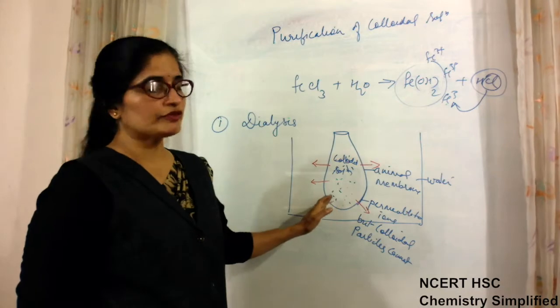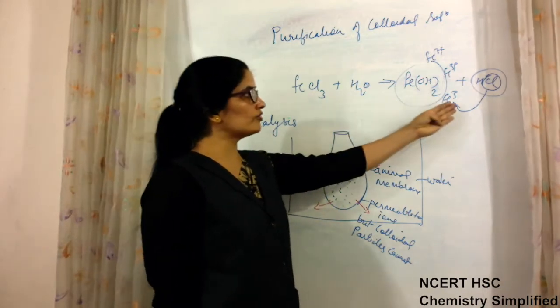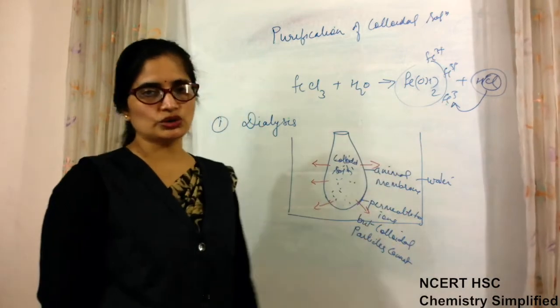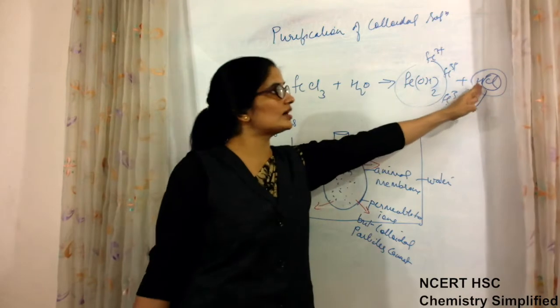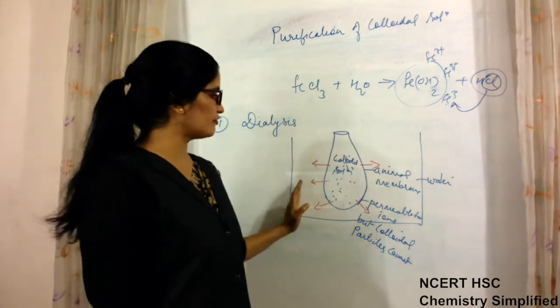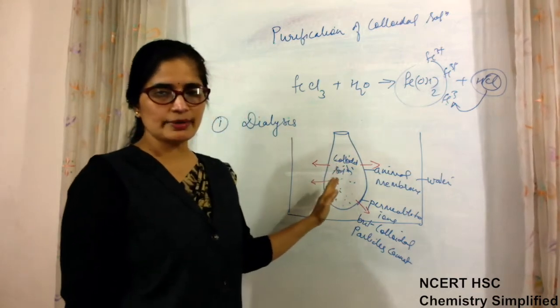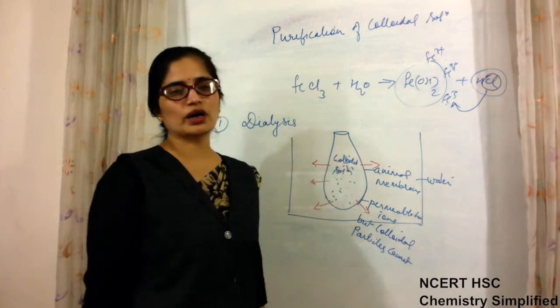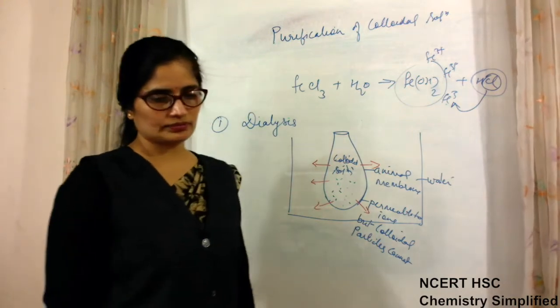It is not kept for long, because if it is kept for long, then more of the ions can go into the solution. So it is kept for only a small duration, so that the extra ions which are present can diffuse out of this membrane. Because the size of colloidal particles is big, colloidal particles will not move out. So this is the dialysis method.